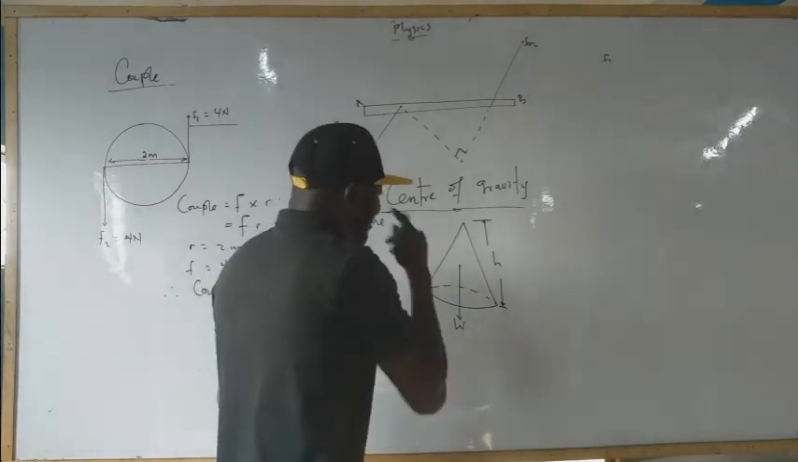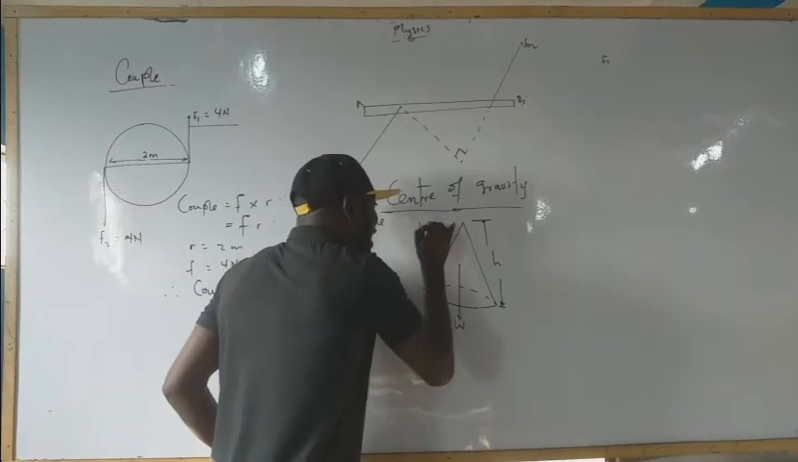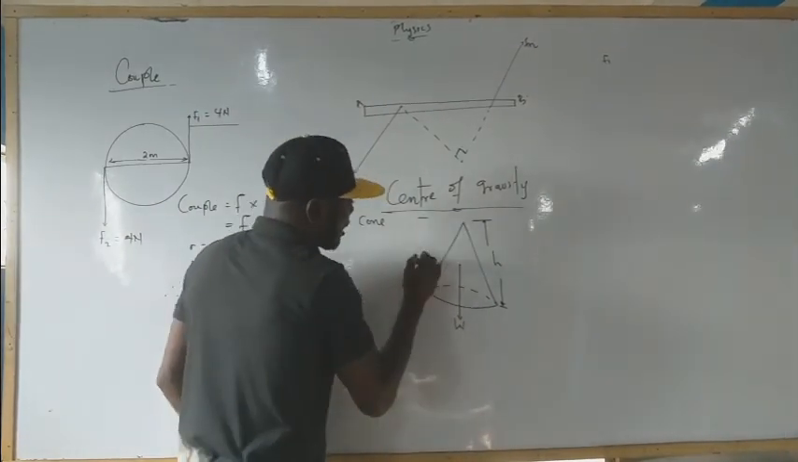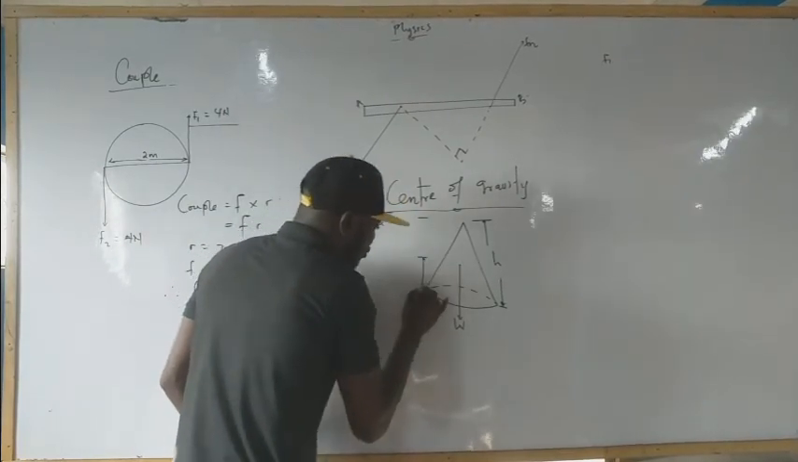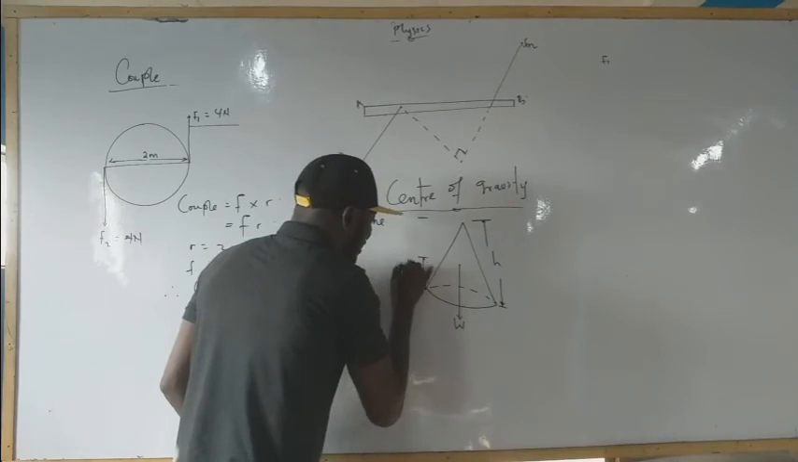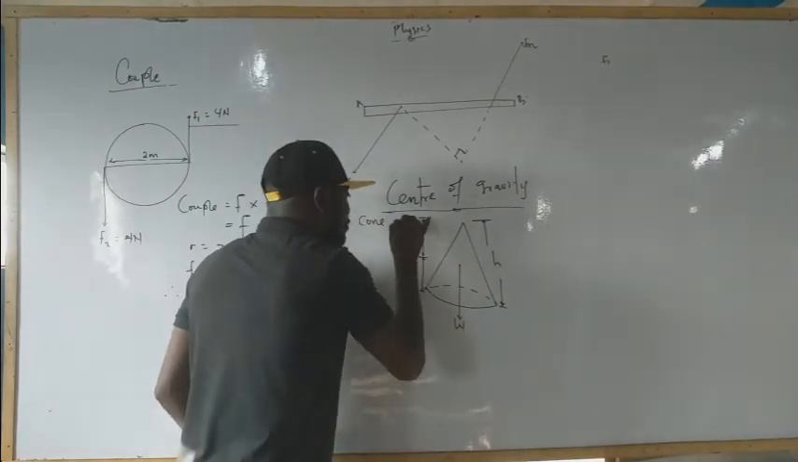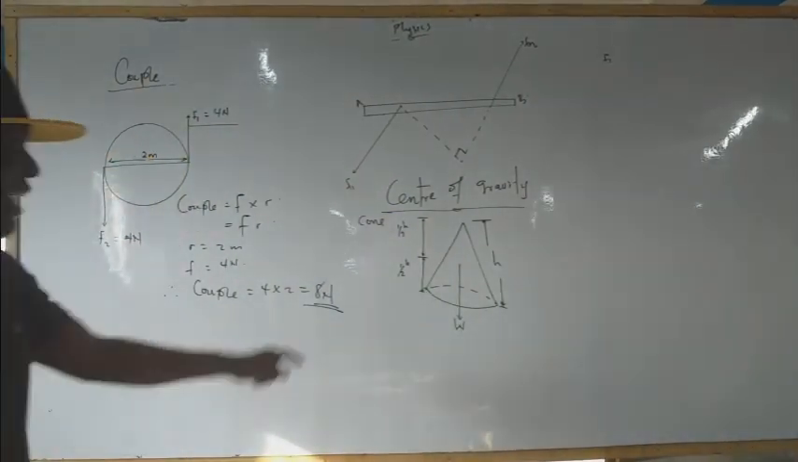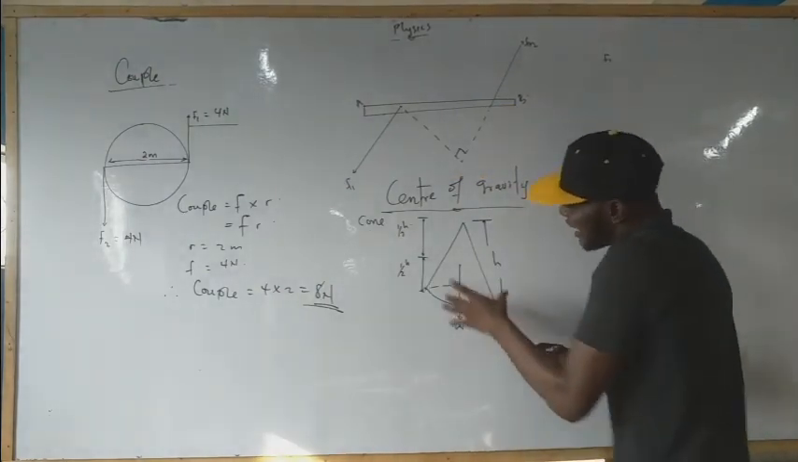So from here we can deduce this. Since this is half of it, this will be 1/2 h. From this point down to this point we have 1/2 h, and from this point down to this point we also have 1/2 h. So adding the two together must give you the whole height. This is for a cone.